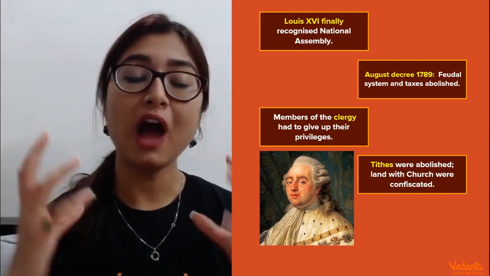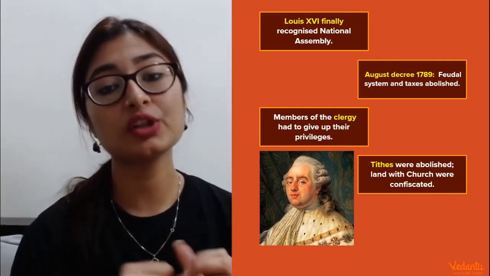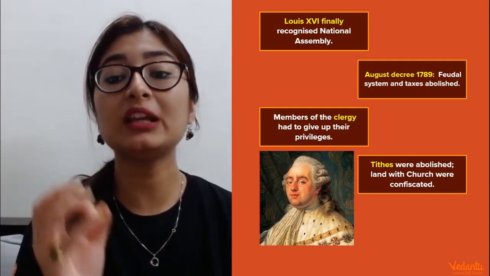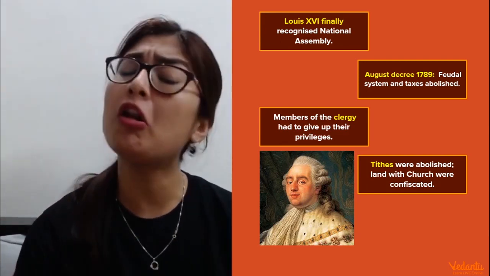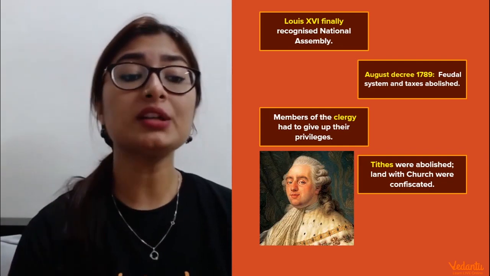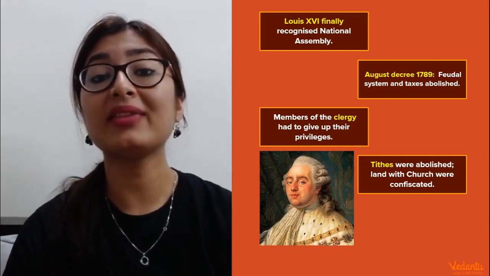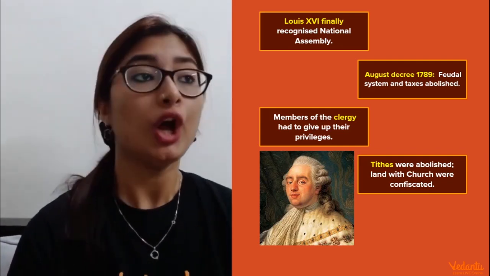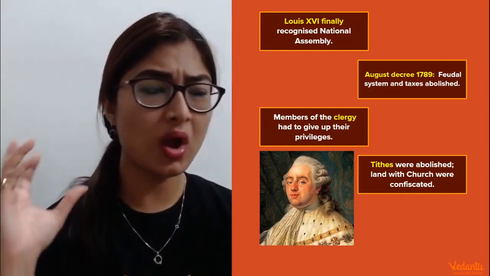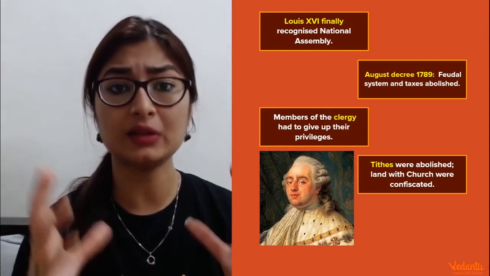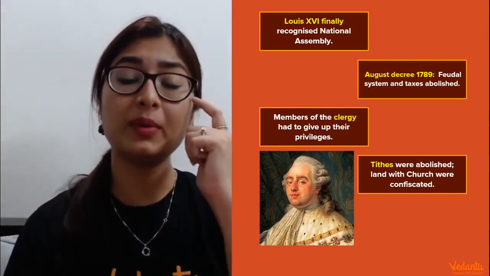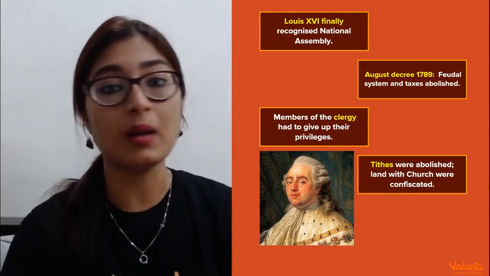Okay, so after the recognition of this National Assembly came the August Decree of 1789. A decree is basically a law. According to this law, the feudal system and the taxes were abolished. All these taxes and all the tortures that were being inflicted on the weaker people of the society, the majorities who were being dominated by the minorities, were abolished.